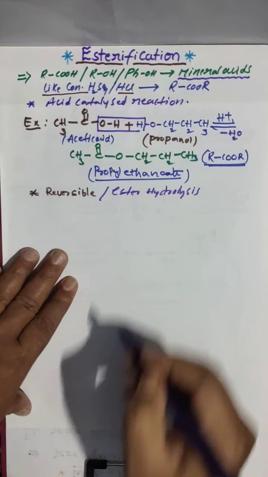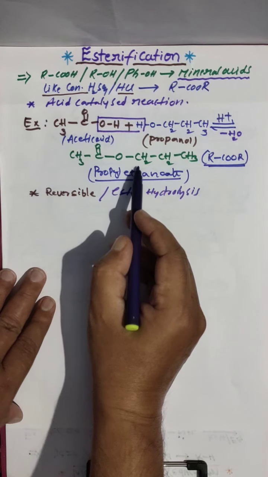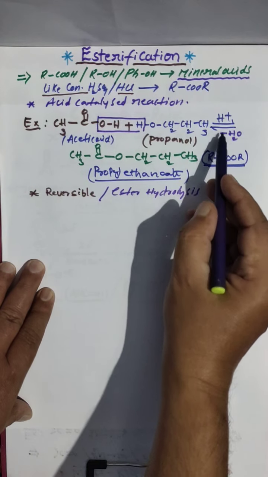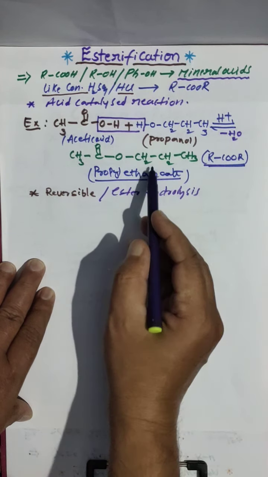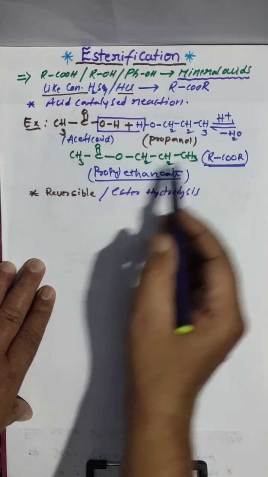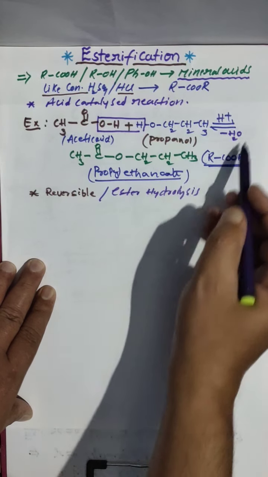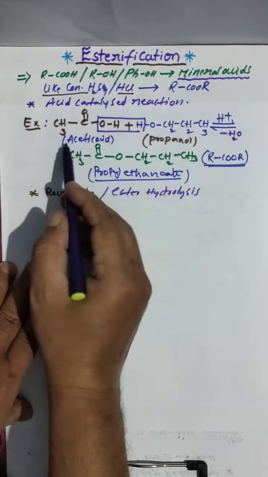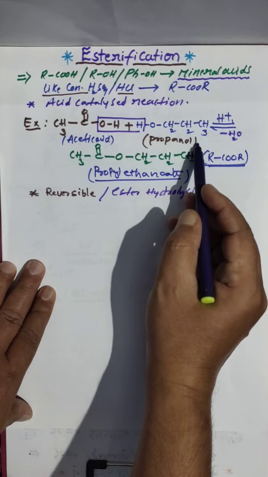Ester hydrolysis means we can decompose ester in the presence of acid medium by adding water. Here we removed water, na? In reverse we have to add water. You are getting acetic acid, that is carboxylic acid, and alcohol.